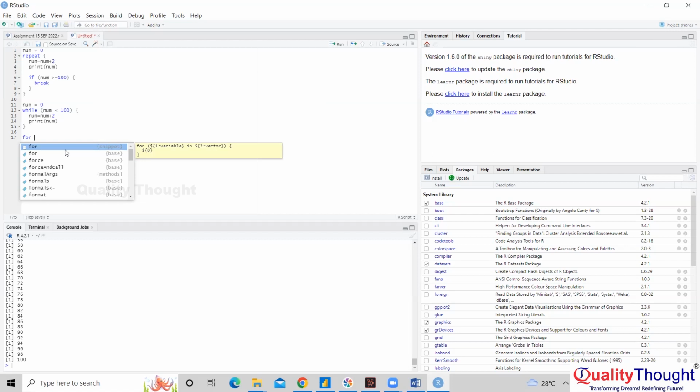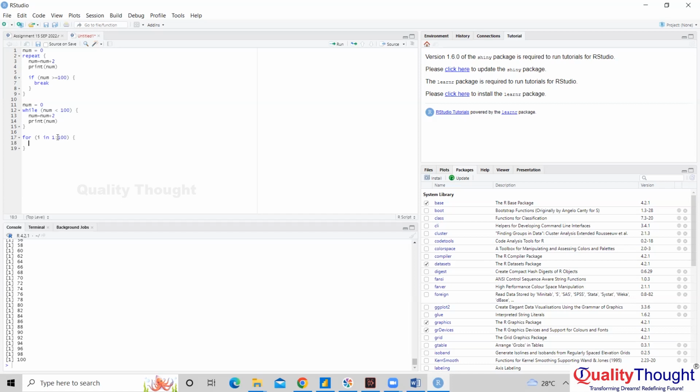So let's generate values from 1 to 100, and then in the condition I will check if the value is divisible by 2 or not. If it is divisible by 2, only then we will print it. Again, this has to be in a simple bracket: for I in 1 to 100.